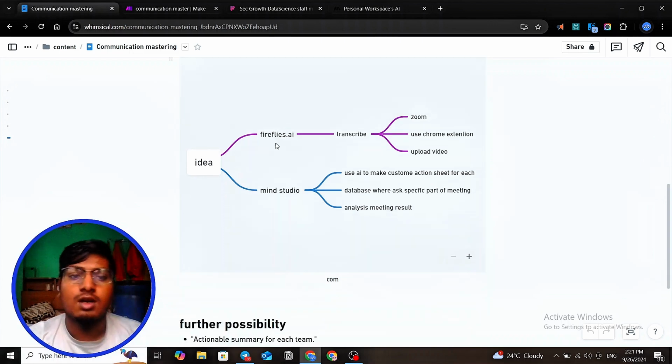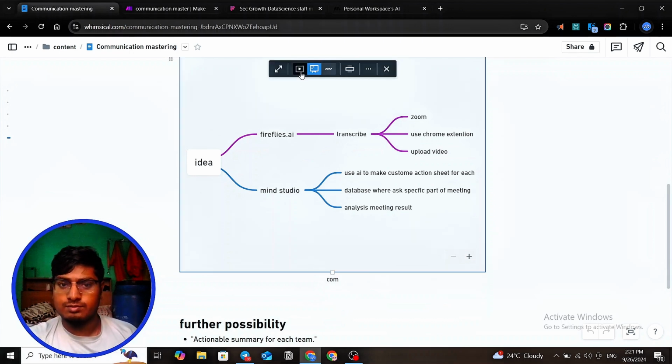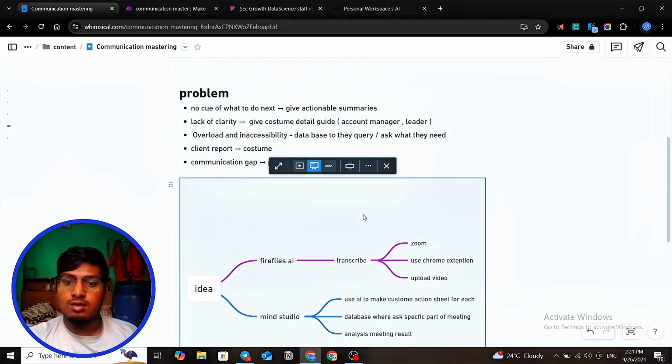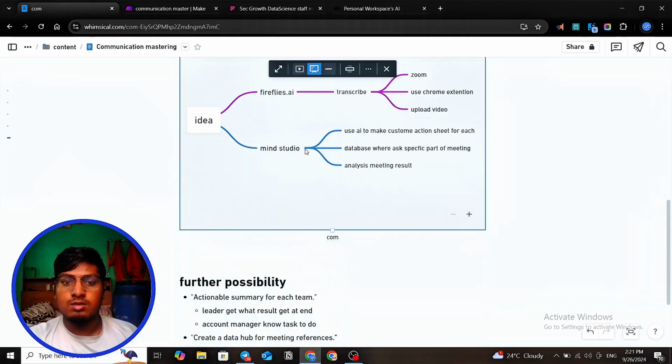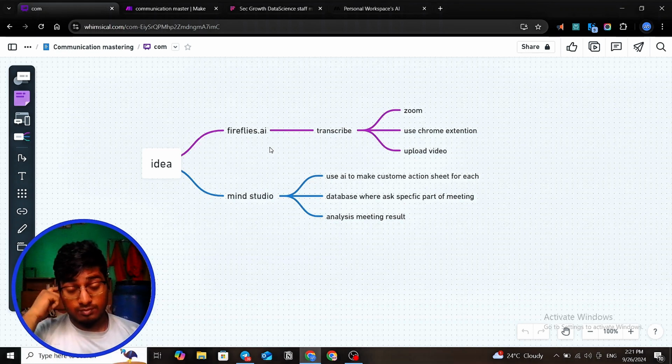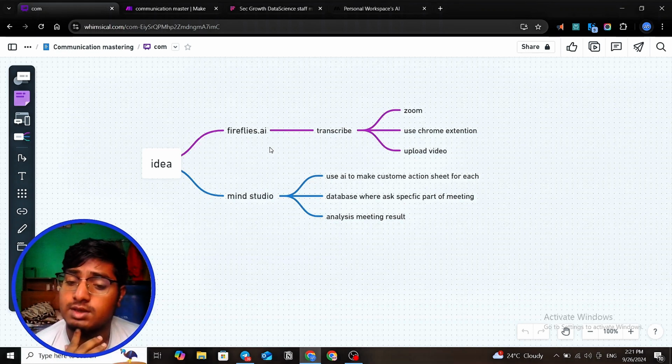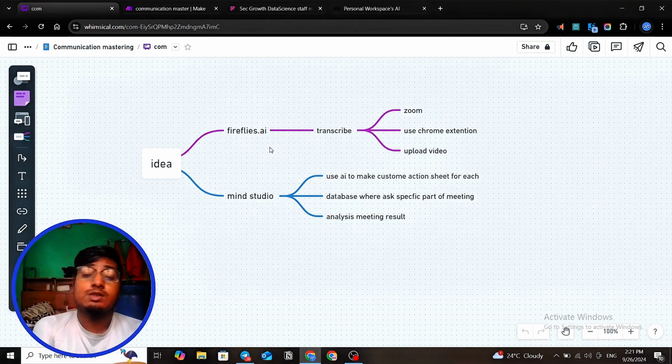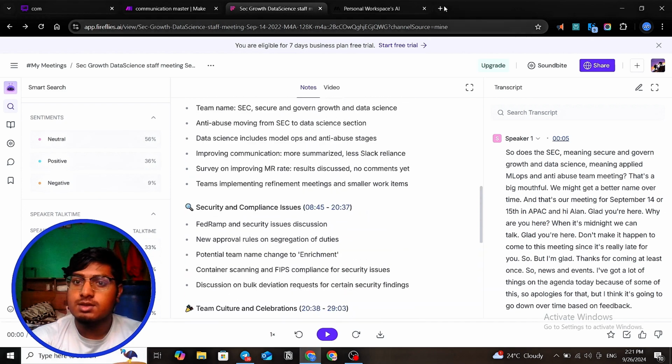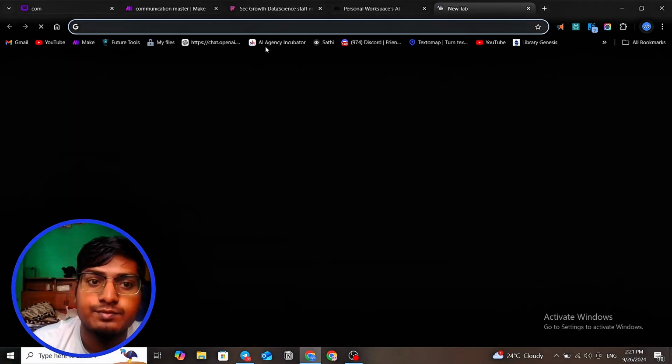Now let's move on. Okay, going forward, what we're learning today is that we have two tools: Fireflies AI and Mindstudio. We're using these two tools to achieve that. I'm giving the basic background of Fireflies AI. It's a platform.